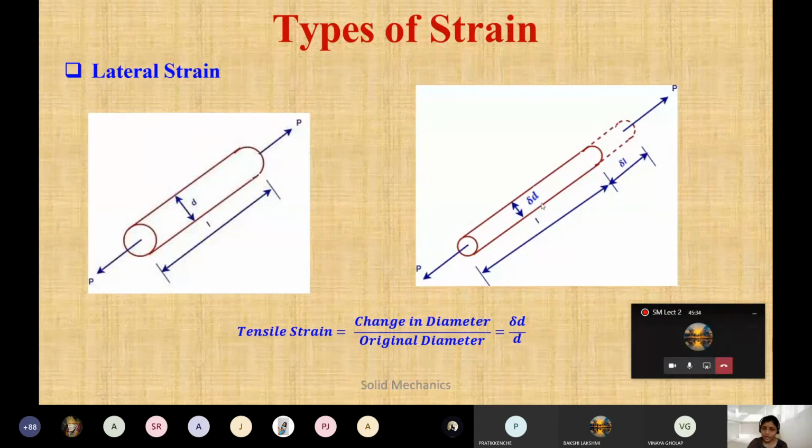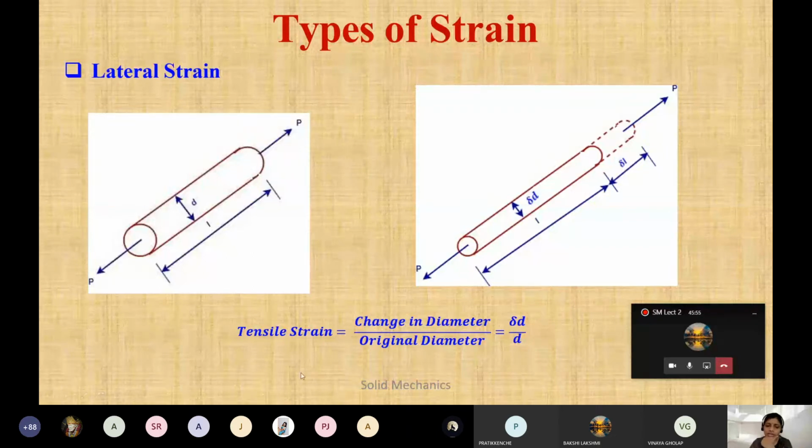Here what is meant by D? That is a diameter, the original diameter. That's why, just to avoid confusion, I have taken a circular material, because otherwise the cross-sectional area would be in terms of length, breadth, height. That also we will come to later on.